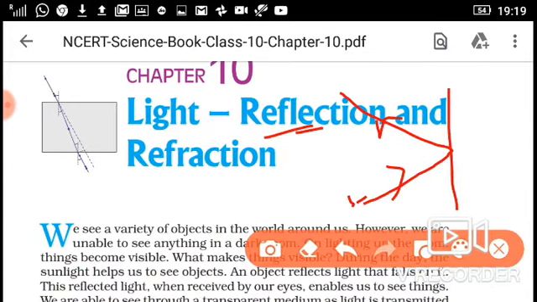Why is it called reflection? Because here the medium is the same. The light is coming from air, this is the incident ray. Okay, the light coming from a source. Suppose the light is coming from a bulb, that is called incident ray or incident light. When it strikes some object and then it bends, it is reflected light, because the medium is the same. It goes in the air and when it comes back, it is in the air. So the medium is air. In both cases, when it goes and when it comes back, the medium is the same. That's why we call it reflection.